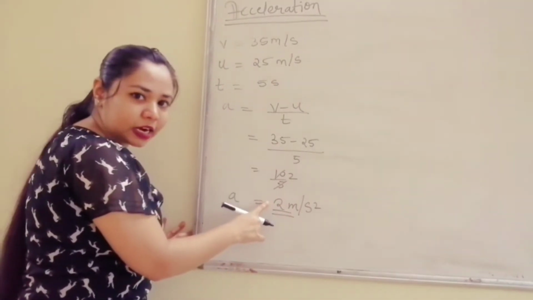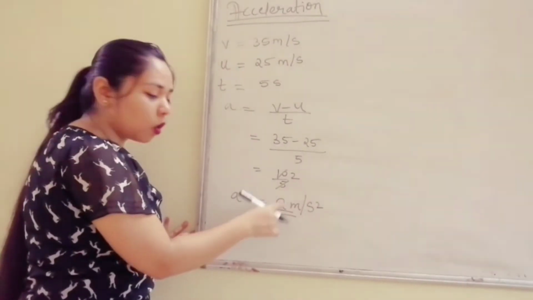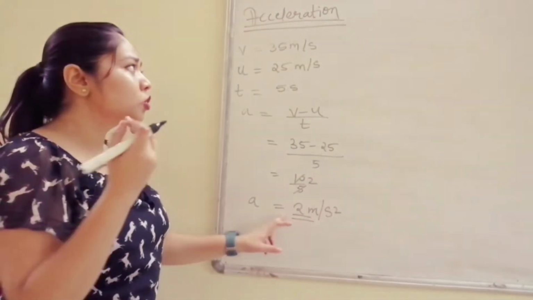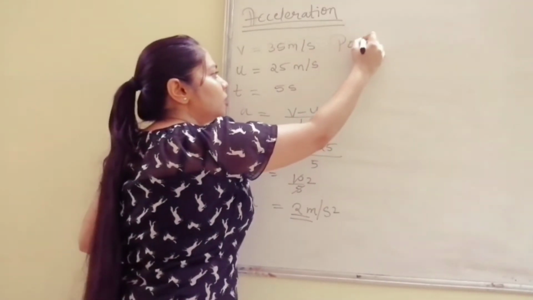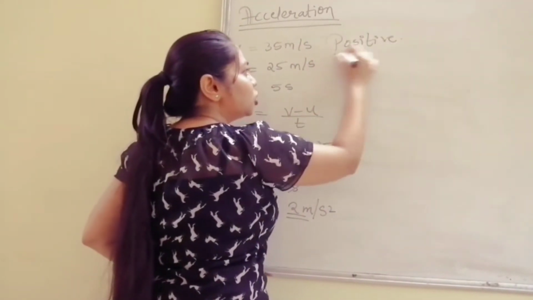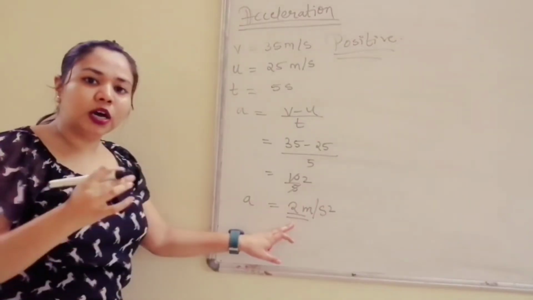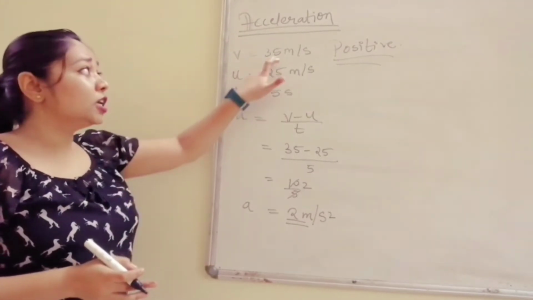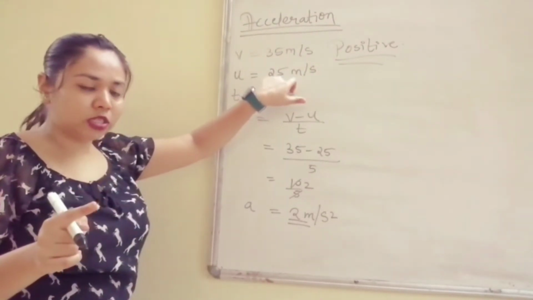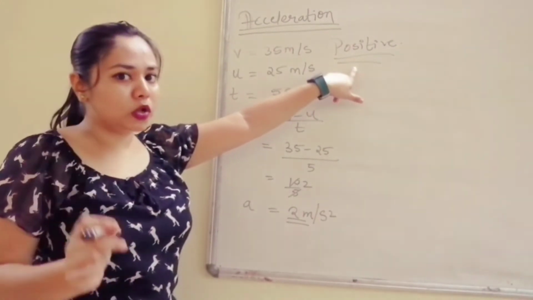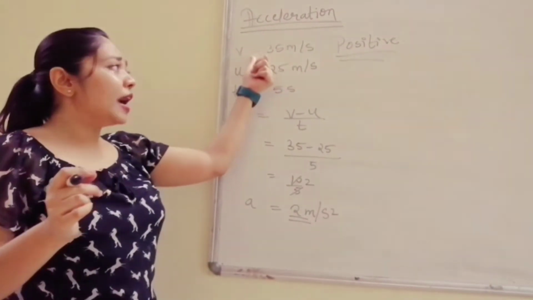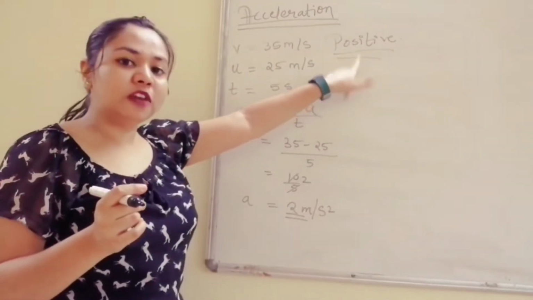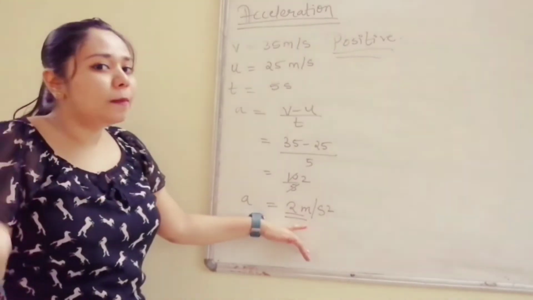Does this value have any negative sign, or is it 0? No. If there is no negative and no 0, this acceleration is known as positive acceleration, because the numerical value here is positive. So when the final velocity is more than the initial velocity, the acceleration is positive acceleration. Remember, final should be more than initial, and the value comes out to be positive.